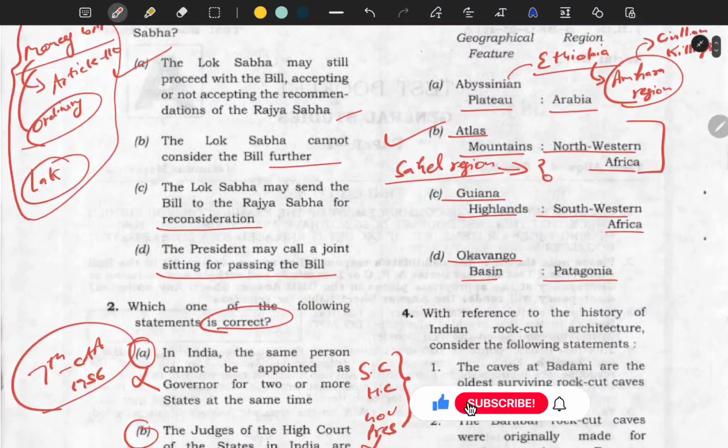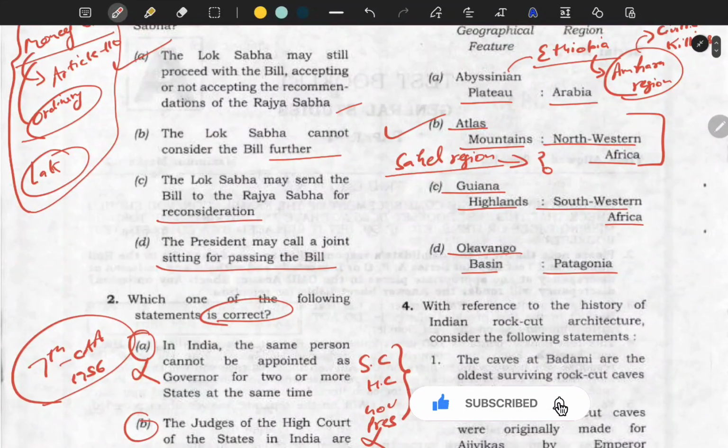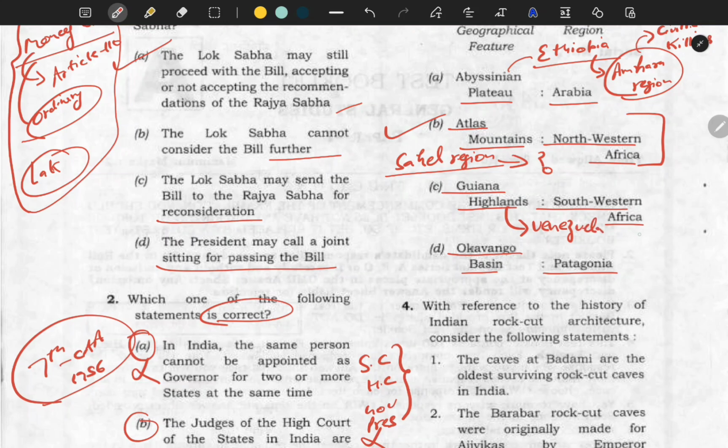That you need to answer in the comment section below. Okay. The third is Guiana Highlands. No, Guiana Highlands is not in southwestern Africa. It is in Venezuela. And Venezuela has been in news for the last many years. Even this year, Venezuela was in news.